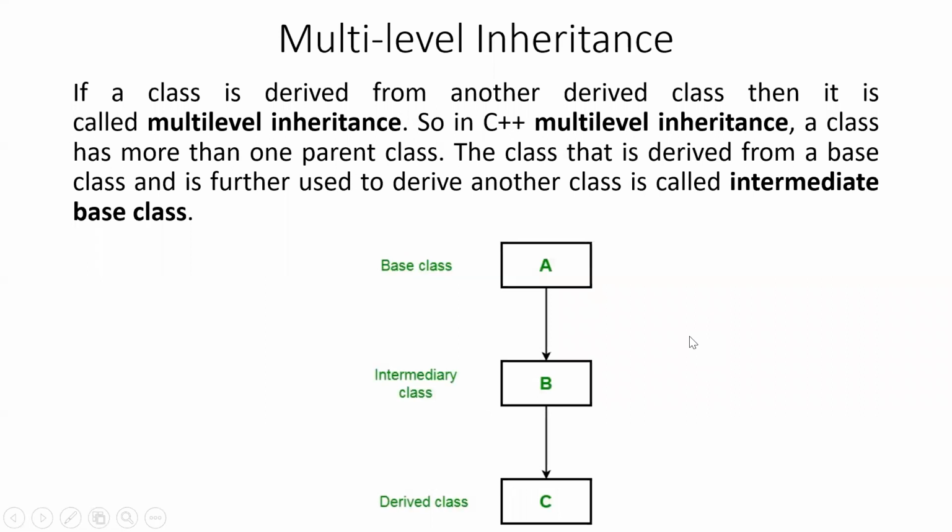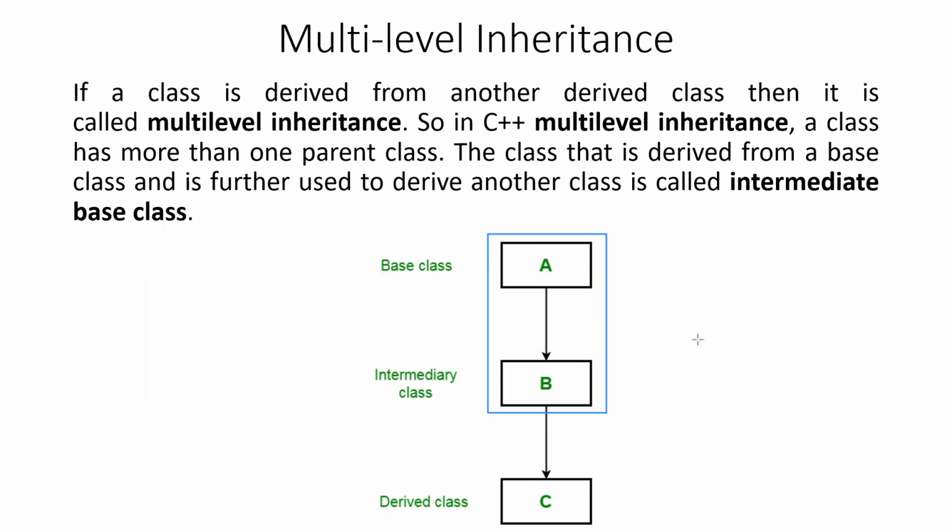To begin with, we will start with multi-level inheritance. Now, what is multi-level inheritance? If a class is derived from another derived class, then it is called multi-level inheritance. So it is an extension of single level inheritance. In single level inheritance, there was one base class and one derived class.